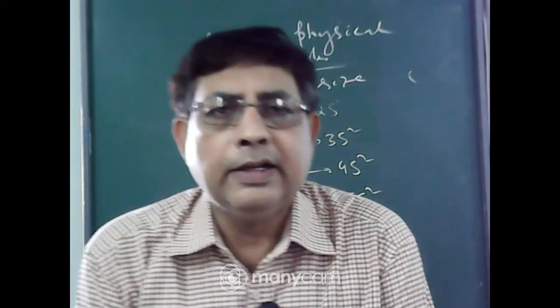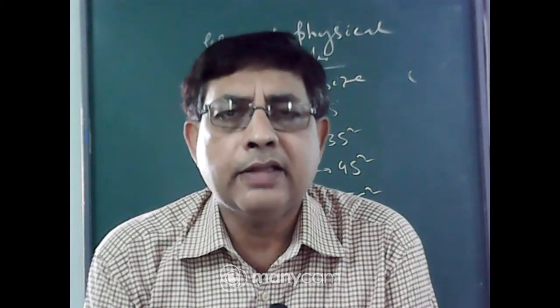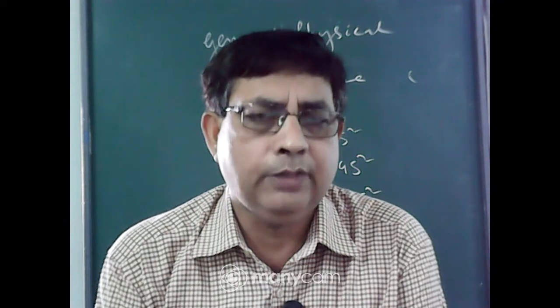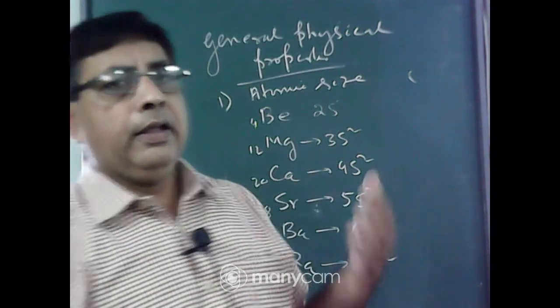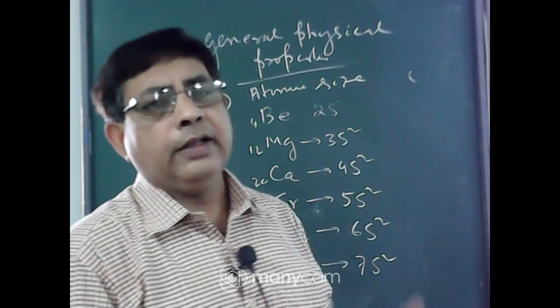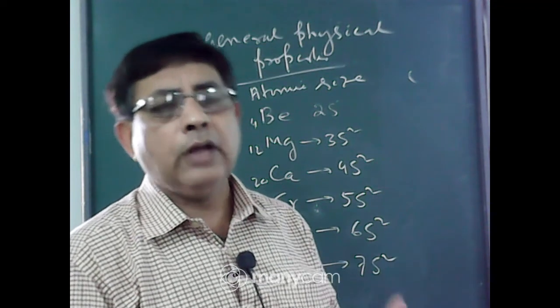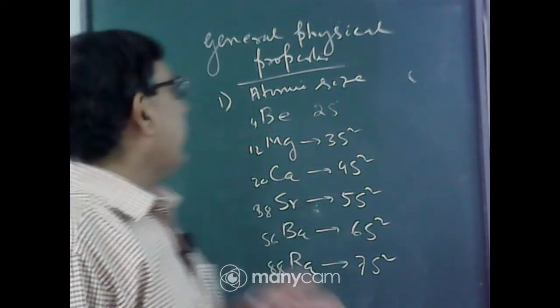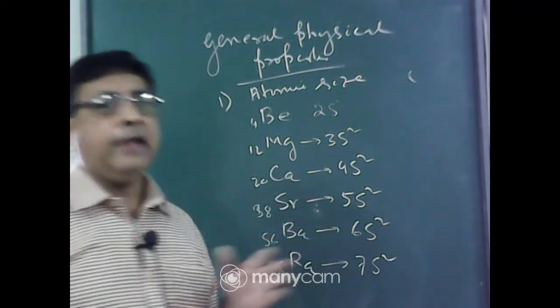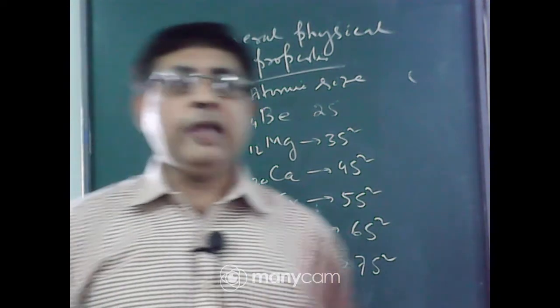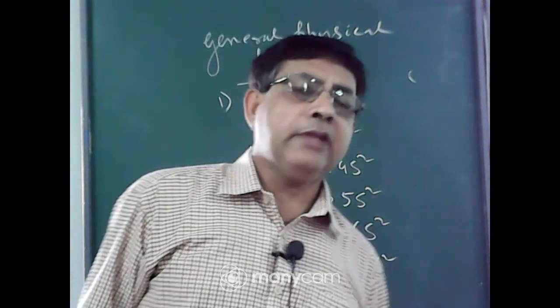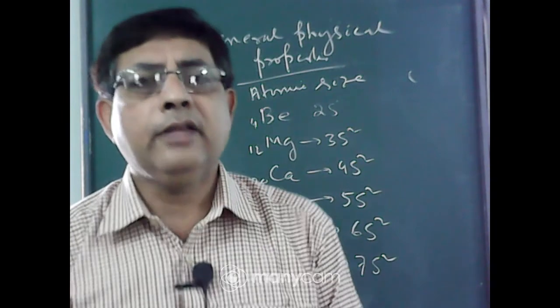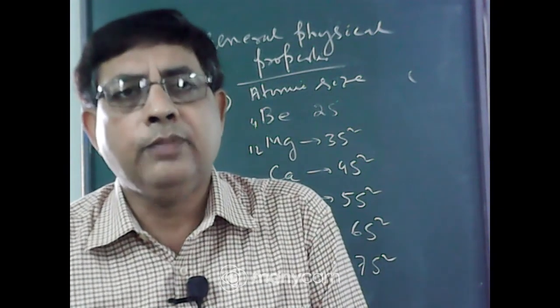alkali metals, that is group 1 metals, have the largest atomic size in the respective period. The alkaline earth metals, that is group 2 metals, also have larger atomic size, but atomic size will be less than alkali metals. That is, magnesium has smaller size than sodium, or calcium has smaller size than potassium, and so on.